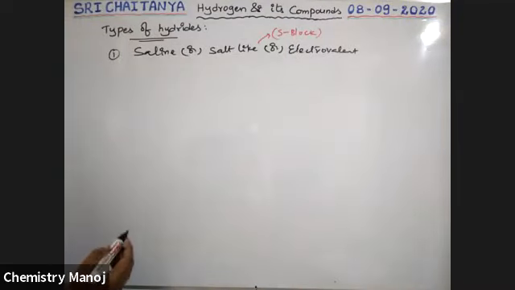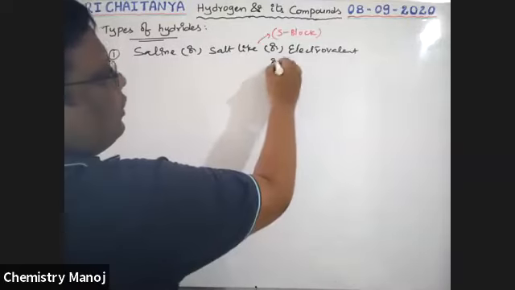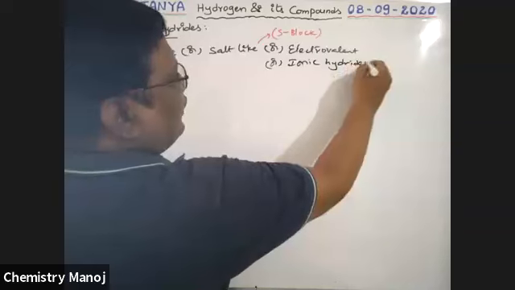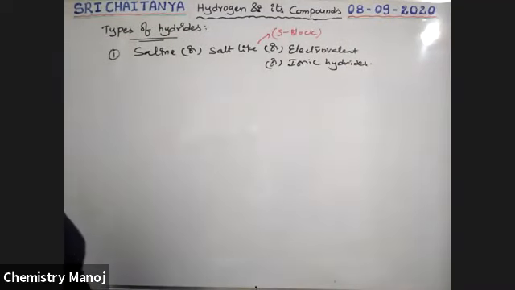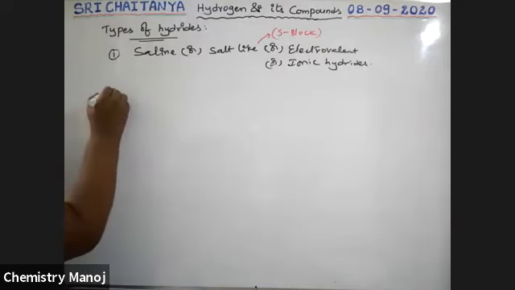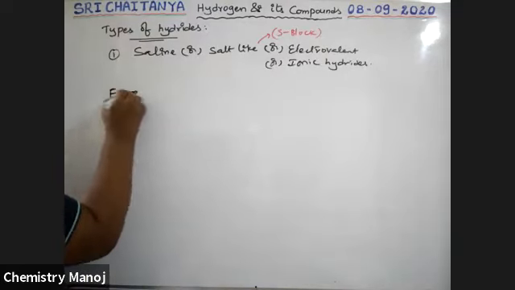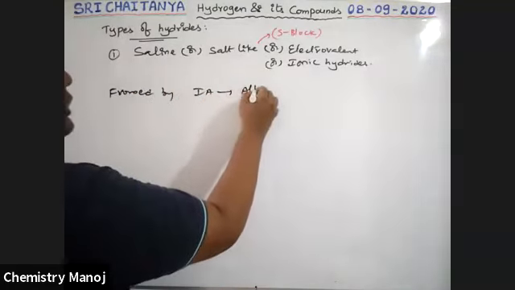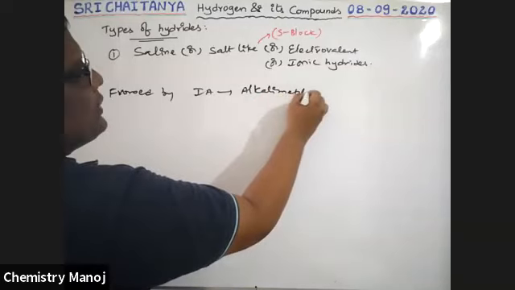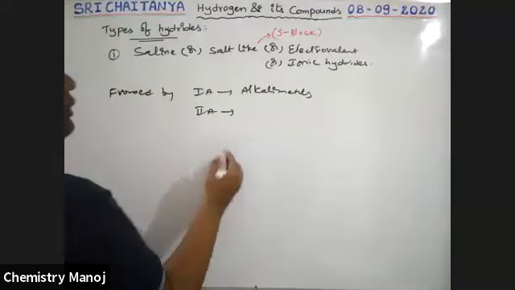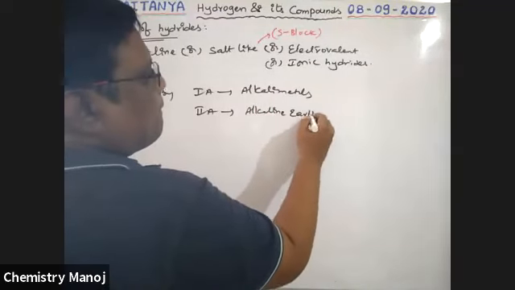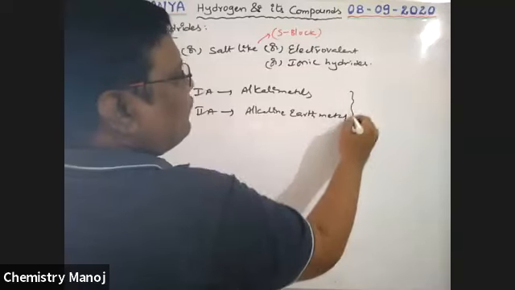So saline, salt-like, electrovalent or ionic hydrides. This is the first category, boys. These hydrides are formed by 1A, which are alkali metals, and 2A, which are alkaline earth metals, with hydrogen.